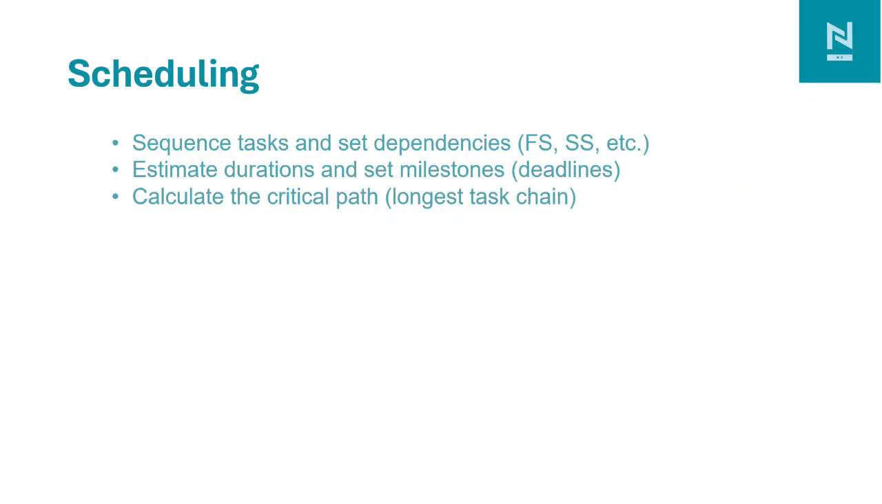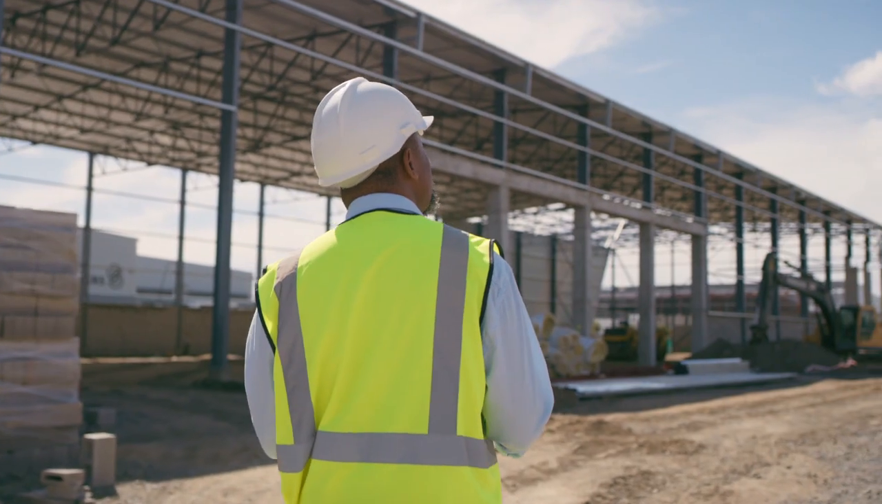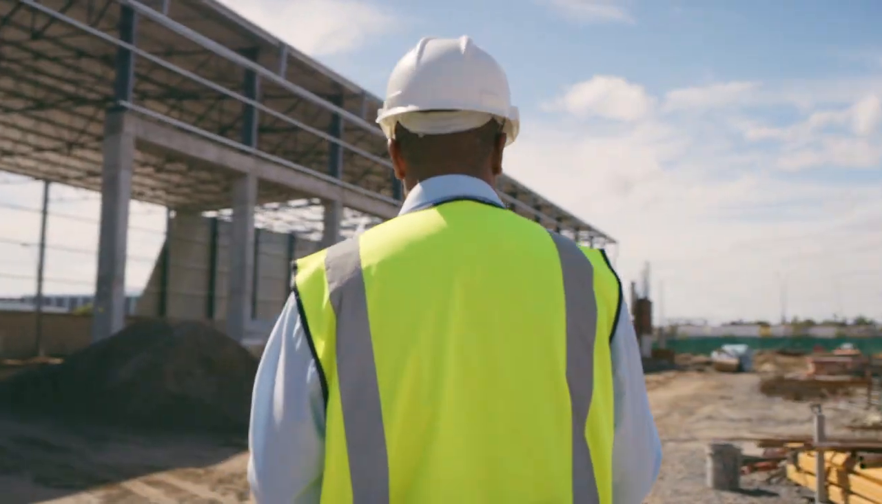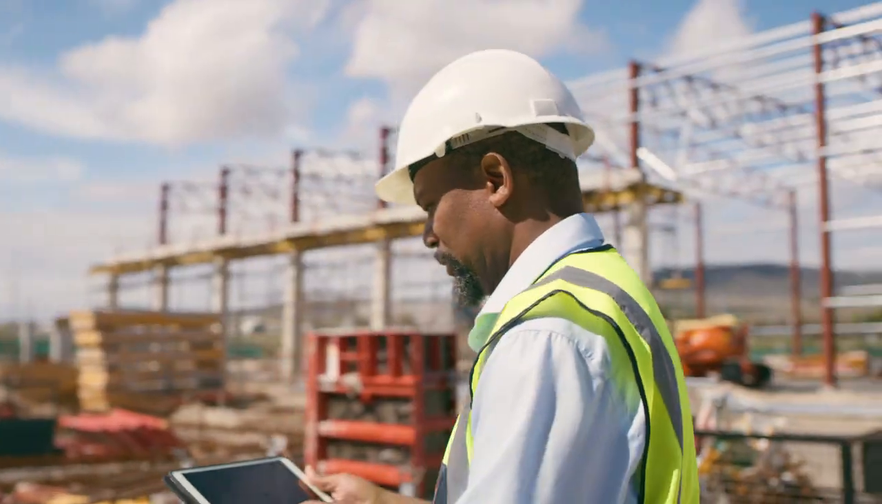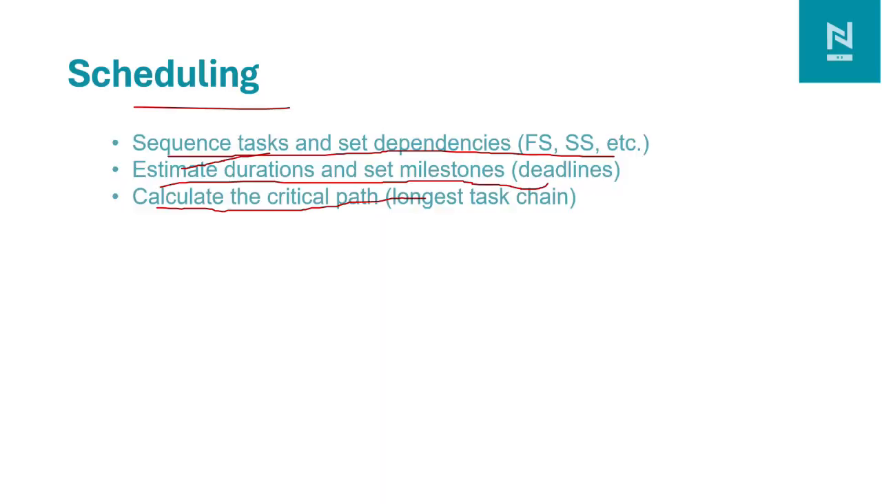Next is project scheduling. This involves the sequence of tasks and dependencies, like finish to start, and which tasks we can start together. So those relations we define in the scheduling. Next we define the duration and set milestones to track the project. For example, for a building, completion of phase 4 may be a milestone. And third is to identify the critical path, the longest task chain by which the project time will be completed.